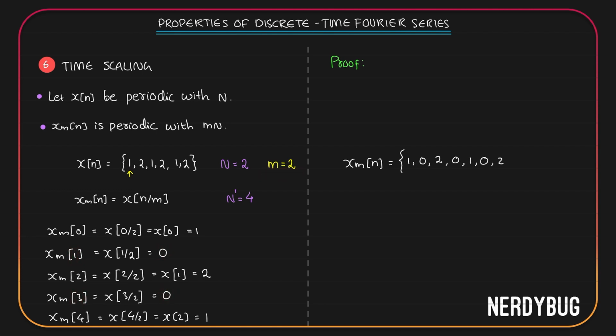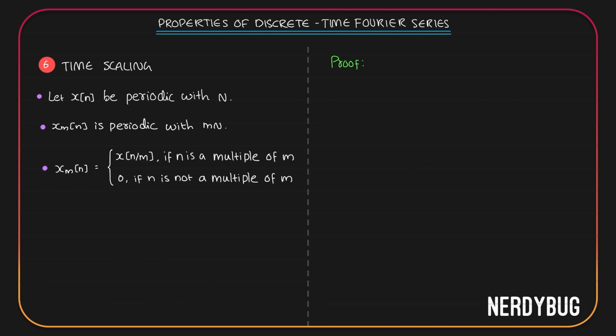So let us define xm of n this way. Xm of n is x of n by m if n is a multiple of the m you're taking, otherwise simply take 0. Let us assume that the Fourier series coefficients of x of n is ak. Then according to this property, Fourier series coefficients of xm of n is going to be 1 by m multiplied by ak. Let us try to prove this.